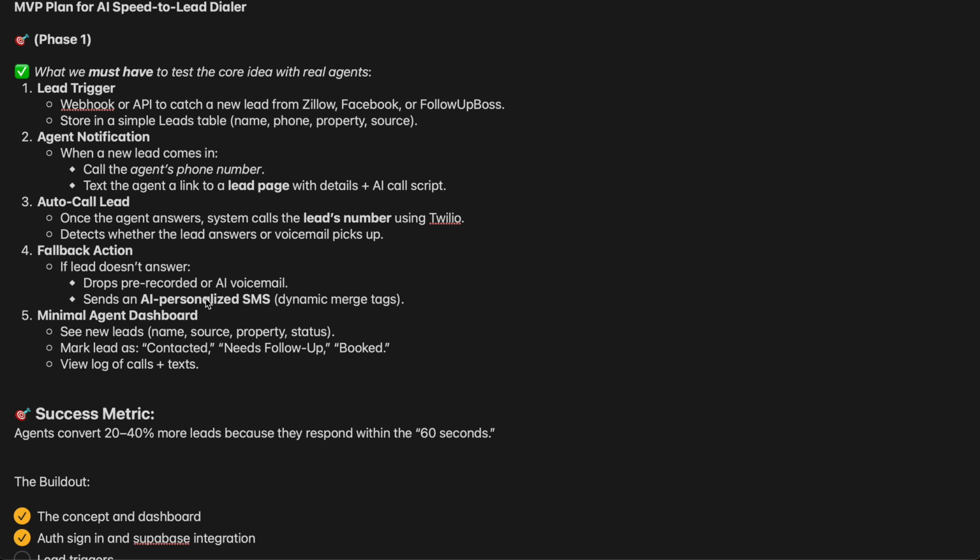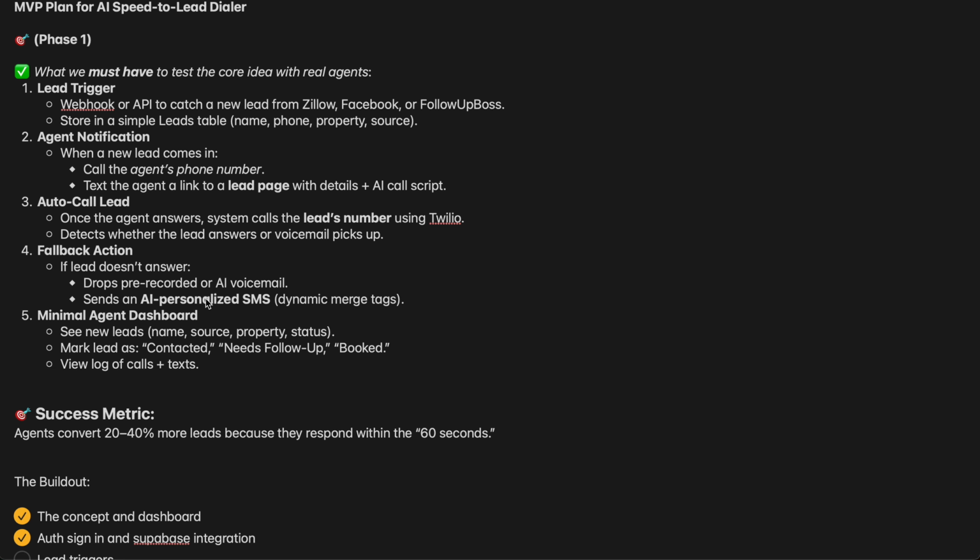And Follow Up Boss will probably be really great, because if you're already generating leads from different sources, like Zillow, Facebook, Realtor.com, and all the lead sources out there, you could just connect Follow Up Boss, and it will automatically send the leads to the app, and you don't have to integrate all these softwares. So then from there, store it in a simple leads table: name, phone, property, source.